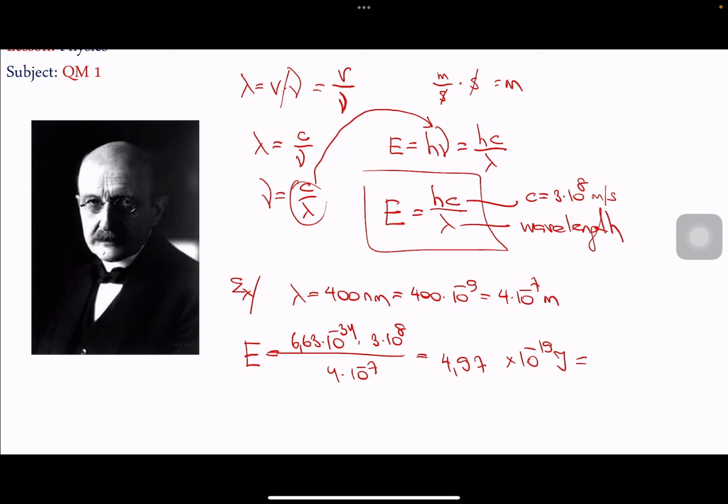As I mentioned before, it will be more convenient if I express it in terms of electron volts, so that is 3.1 electron volts. So that's the energy carried by a 400 nanometer light particle, and it can be easily calculated, you see.